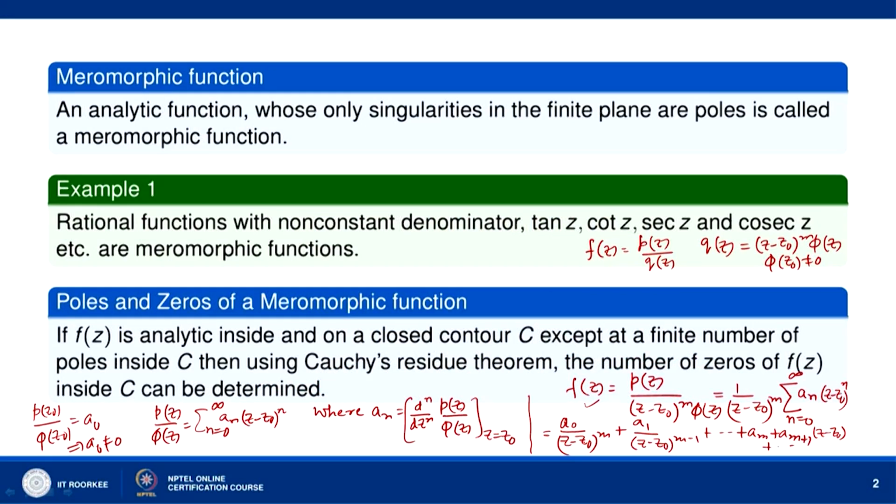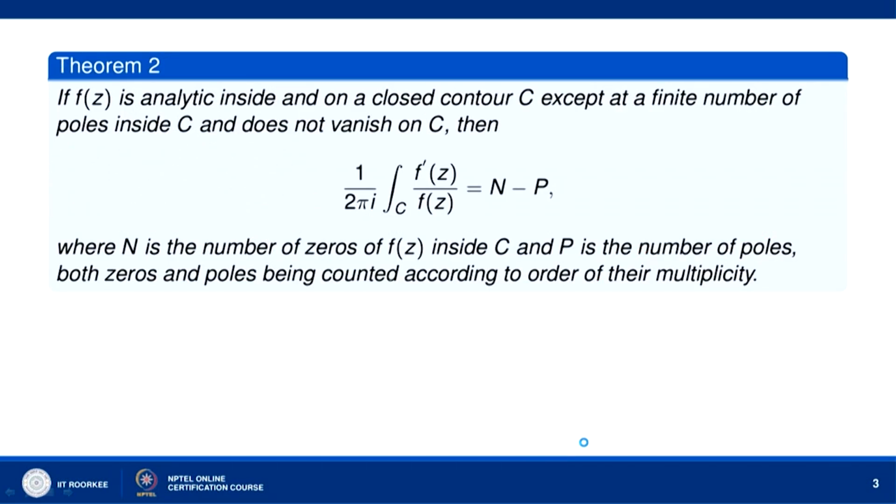Now, let us look at a very useful result on meromorphic functions. It is regarding poles and zeros of a meromorphic function. If f(z) is analytic inside and on a closed contour C, except at a finite number of poles inside C, then by using Cauchy's residue theorem we can determine the number of zeros of f(z) inside C. Let us see how we do that. Suppose f(z) is analytic inside and on a closed contour C except at a finite number of poles inside C and does not vanish on C.